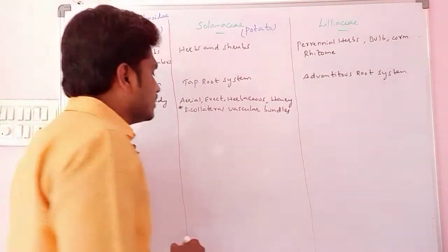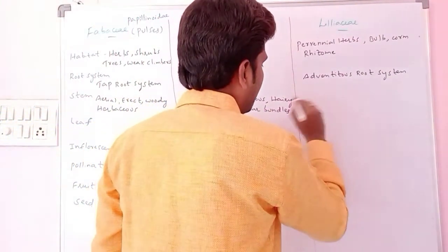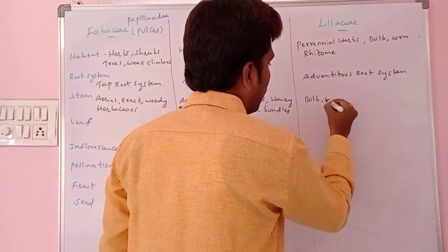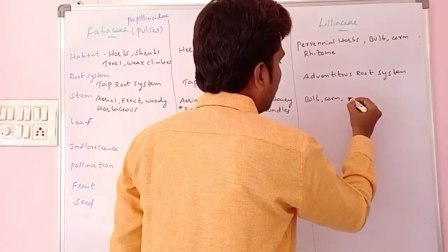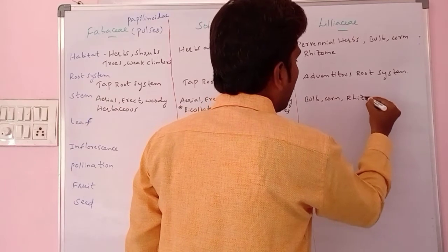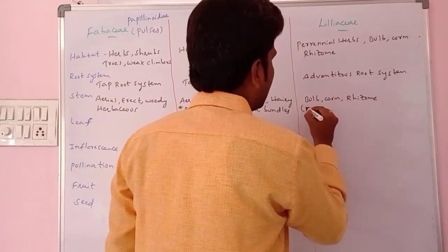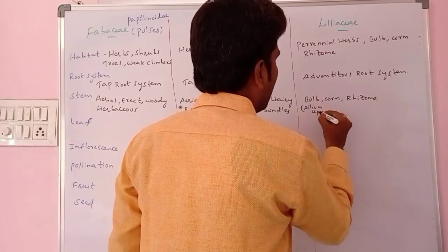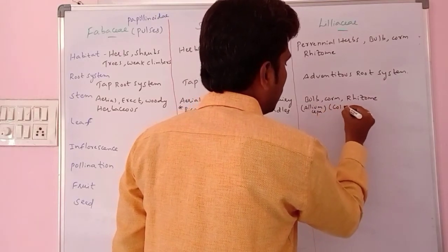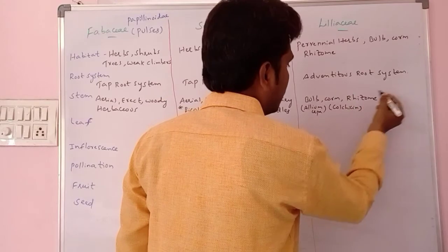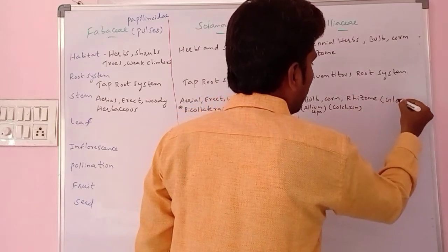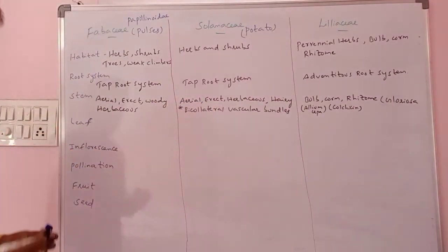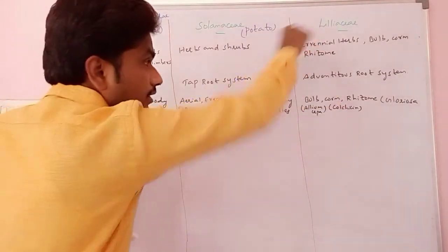Then here the stem is aerial and erect, but here particularly we can take it as a bulb, corm, or rhizome. For the bulb we can take the example of Allium cepa, that is onion. For the corm we can take the example of colchicine. For the rhizome we can take the example of gloriosa. Three types of stem modifications we are getting here, and these three are particularly in the Liliaceae.